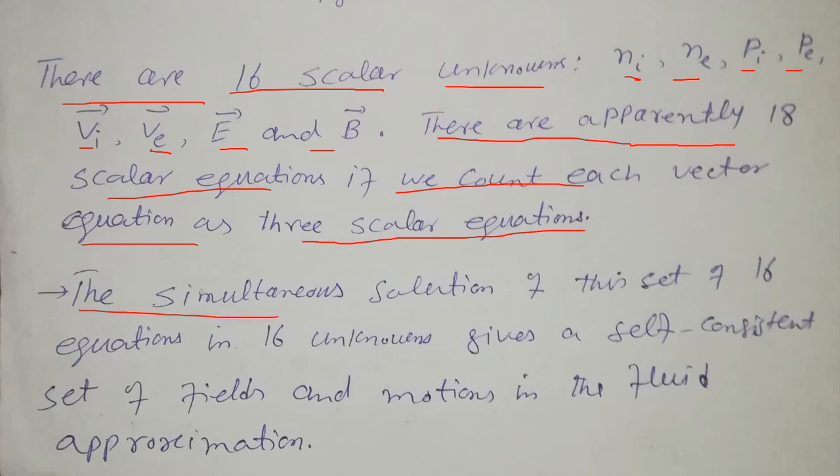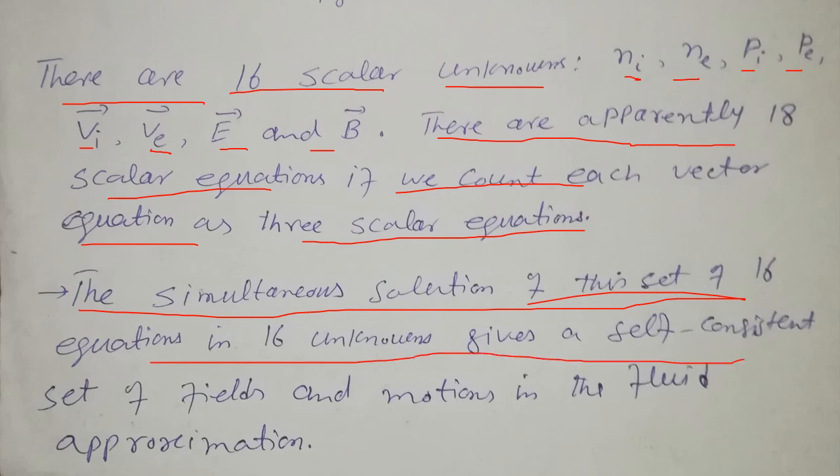The simultaneous solution of this set of equations for the 16 unknowns gives a self-consistent set of fields and motions in the fluid approximation. That's all from here.